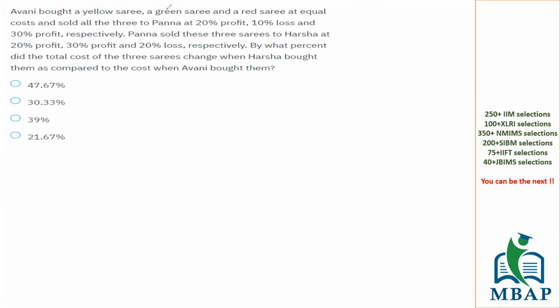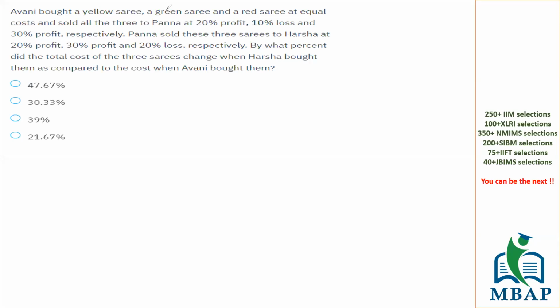Avni bought a yellow sari, green sari, and a red sari at equal cost, and sold all three to Panna at 20% profit, 10% loss, and 30% profit respectively. Panna sold these three saris to Harsha at 20% profit, 30% profit, and 20% loss respectively.